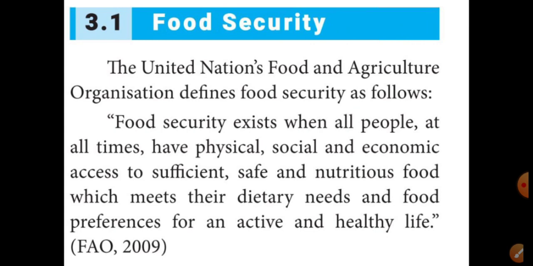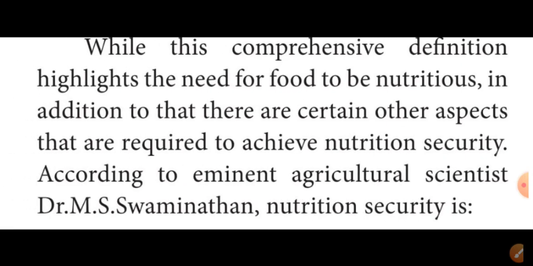This definition shows the need for food to be nutritious and some other aspects also need to achieve food security.